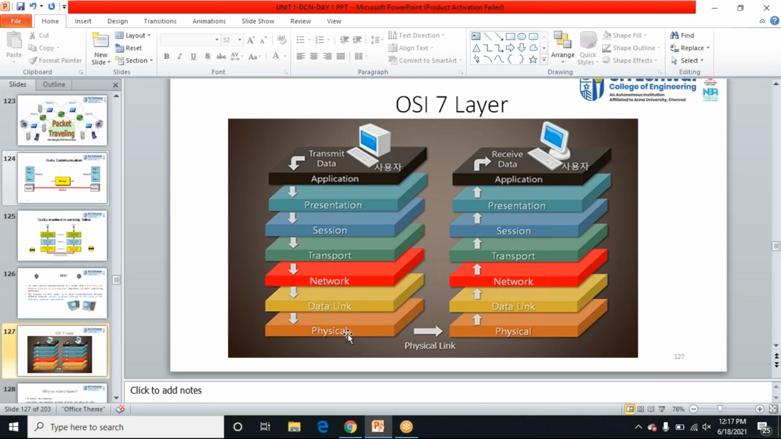Even though the physical layer is the first one, the application layer, the 7th layer, will be the user interface layer. This is how the data will be transferring. See the 7 layers, there is a mnemonic for remembering those layers. Can anyone say those mnemonics?